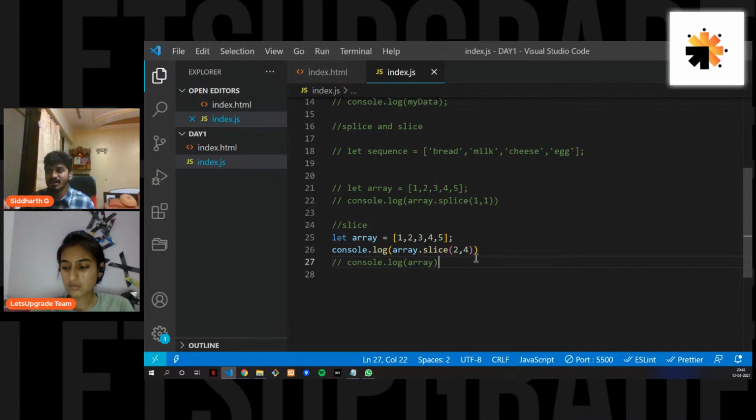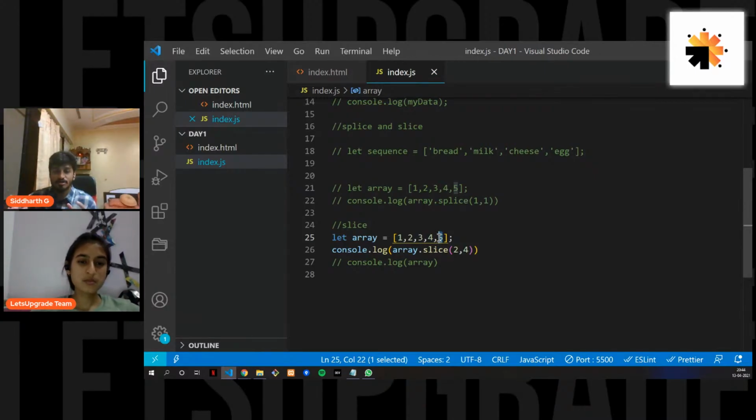In a similar way, the array also works this way, right? You are slicing an array. So the first argument that we are passing here is the index, the index that we want to start the selection with, and the second part is where you want to end the selection. So the ending selection here is the index 4, but